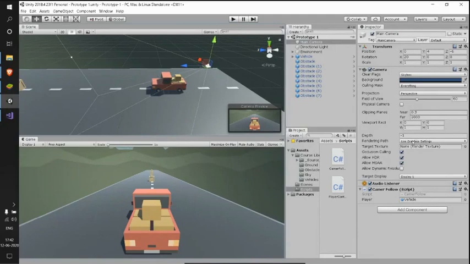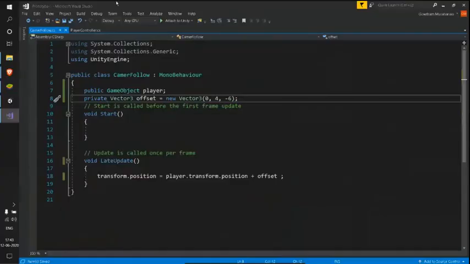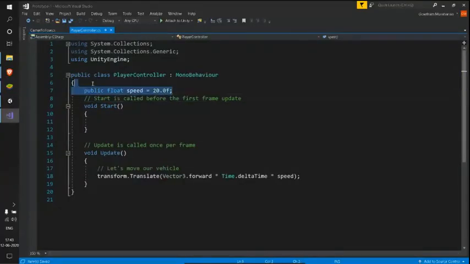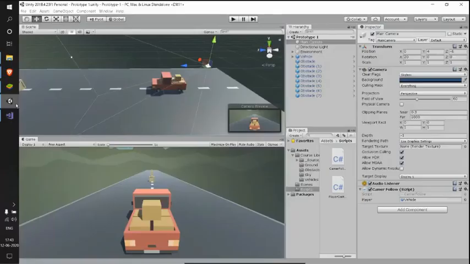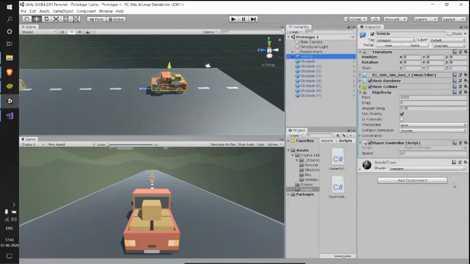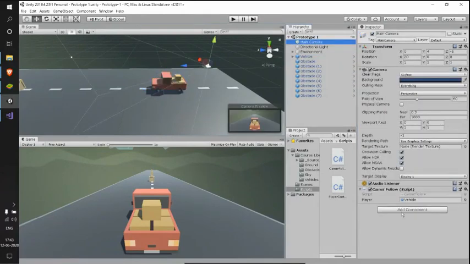So that's the access modifiers, and in this lesson, we have seen how to declare and initialize variables. In some cases, we have declared and initialized variables initially in the script itself, and we have changed those values later here in our inspector. In some cases, we just declare the variables and later initialize them in our inspector here.